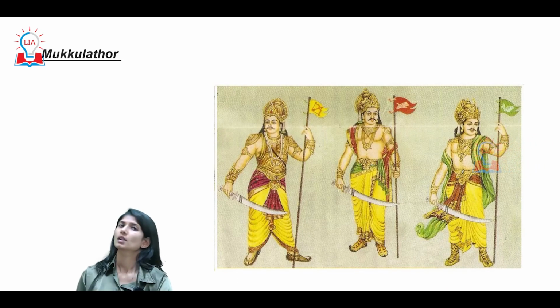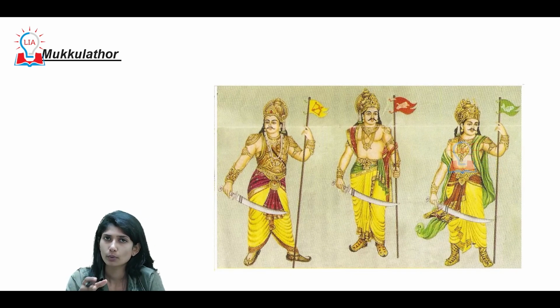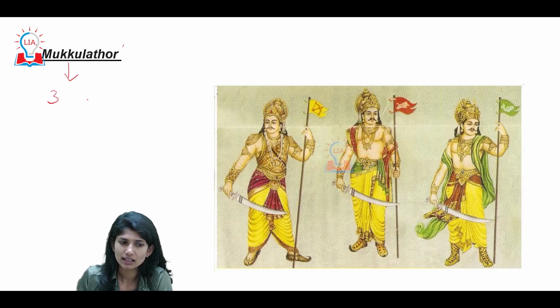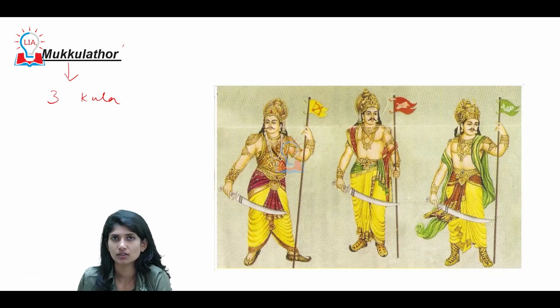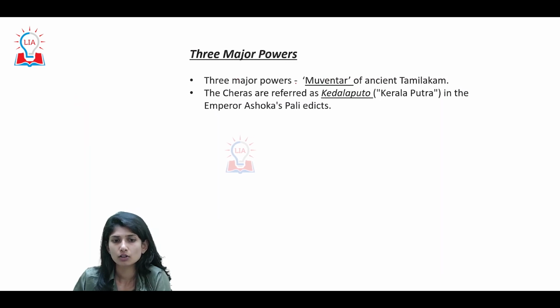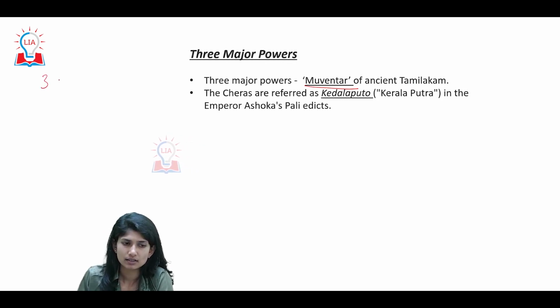Now we've discussed the trifecta of Chera, Chola, Pandya. They were also called Mukkulathur, which means people belonging to three different clans. They were also called Moventer of ancient Tamilagam, nothing but three clans.